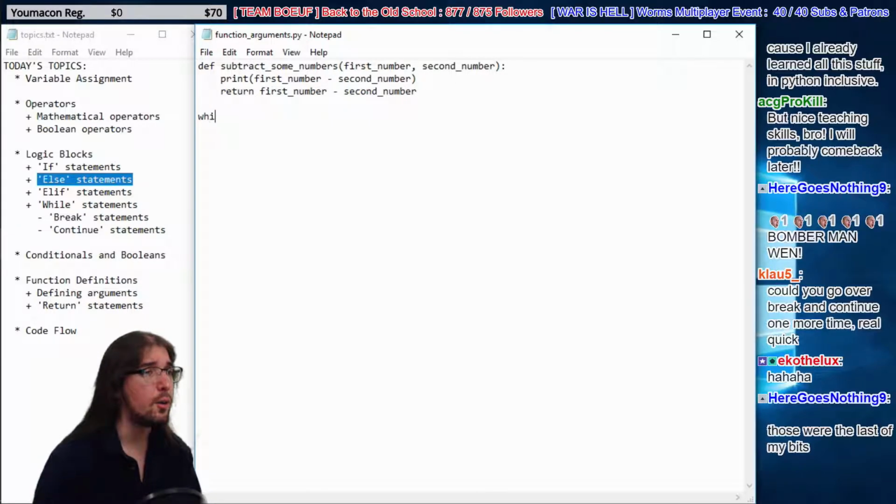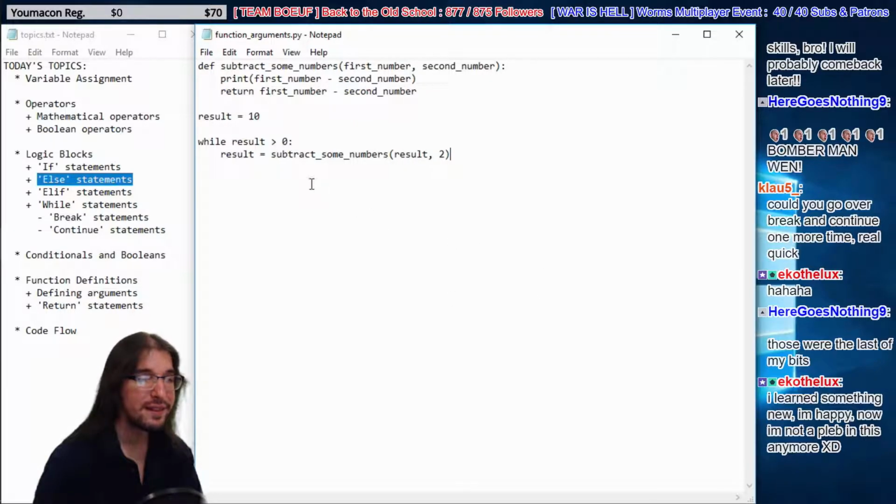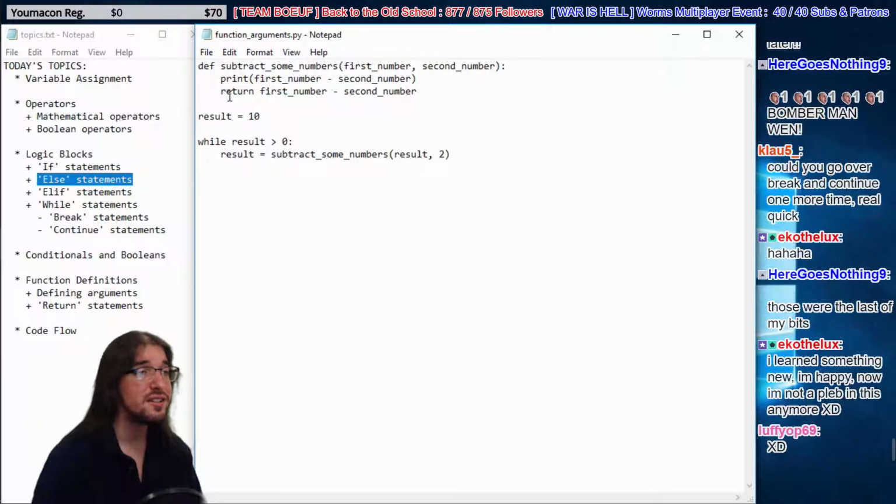We're going to run while, let's define result. It's going to be 10. We're going to say while result is greater than 0, result equals subtract some numbers, result and 2. Remember this code, guys? So it looks very familiar here. All right, so as you guys know, it's going to run this code. It's going to say 8, 6, 4, 2, then 0, right?